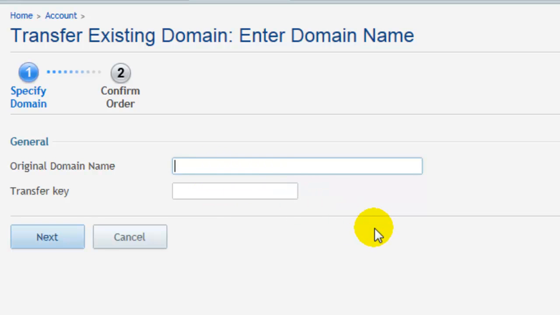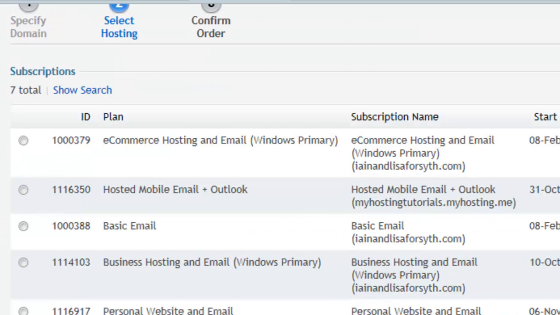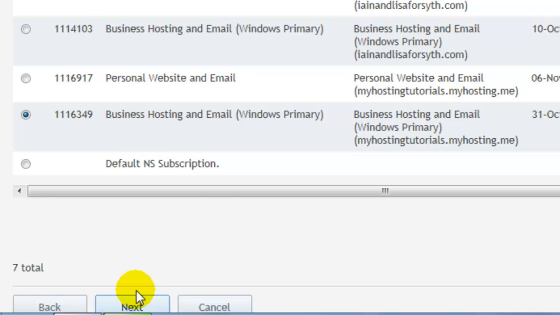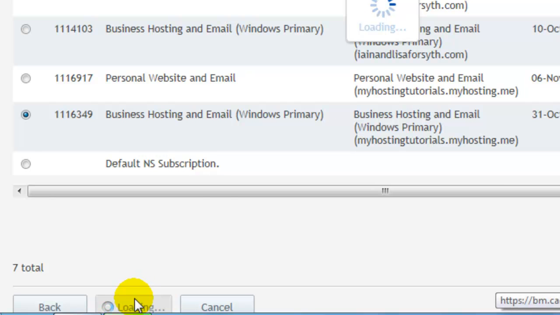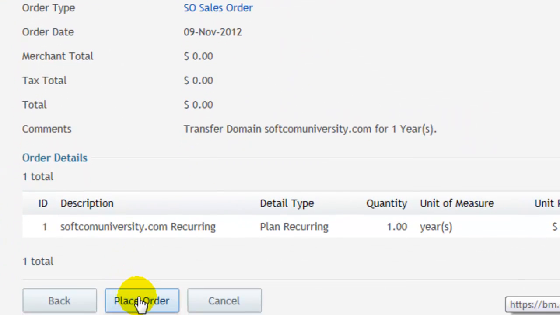Enter in the domain name you wish to transfer, and enter in the transfer key provided from the current domain registrar. Select Next, then you can select the hosting that you would like the domain associated with, and click Next. Then you can review your order and click Place Order.